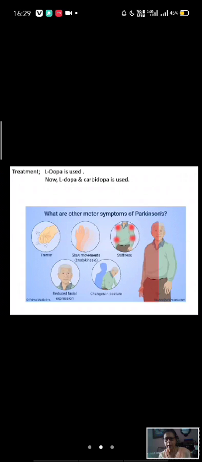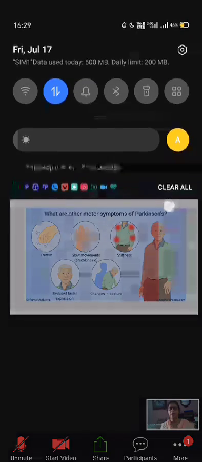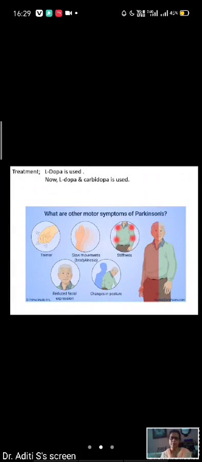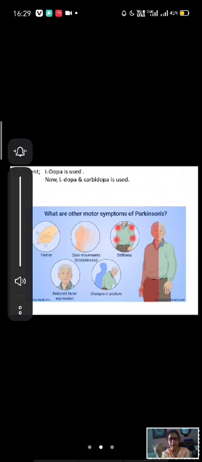Reduced facial expression, so it gives a mask-like appearance. Mask, no expression, no feeling, it looks like this. So mask-like appearance, and the body is also statue-like. During walking there is no automatic associated movement. Straight, without any associated movement, while walking or sitting. So this is called statue-like body and mask-like face.